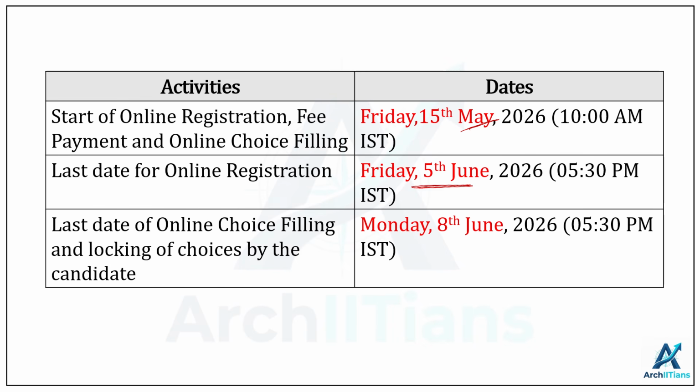So 15th May is when the portal is going to start. Any student who's not very sure about their rank, I would personally suggest them to register on the CCMT portal also. Colleges like NIT Trichy, etc. A lot of NITs are associated with the CCMT portal, and you have time till 5th June to complete your registration, and then you have time till 8th June to complete your choice filling and locking in your choices. So you have ample time to make a conscious decision how long you want to hold on to the COAP portal and when you want to start with your registration for CCMT.